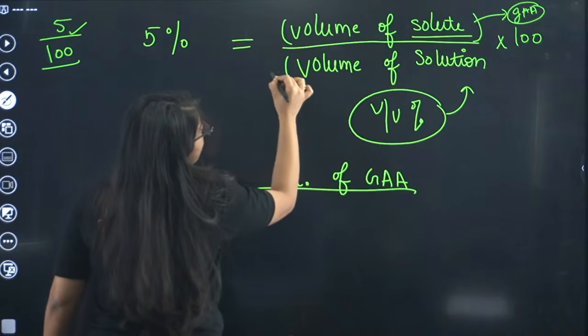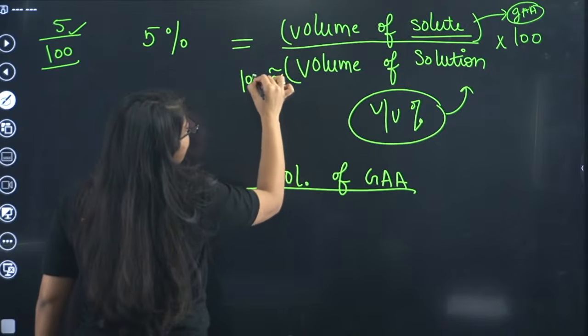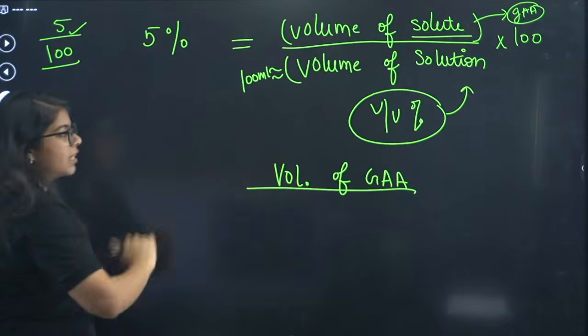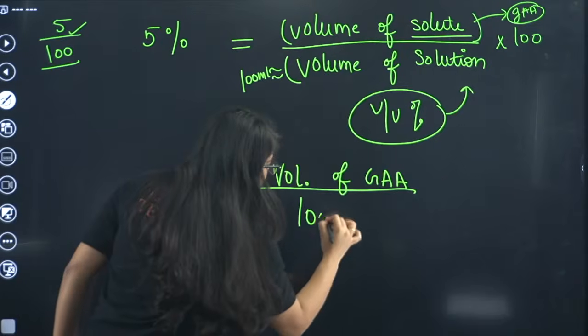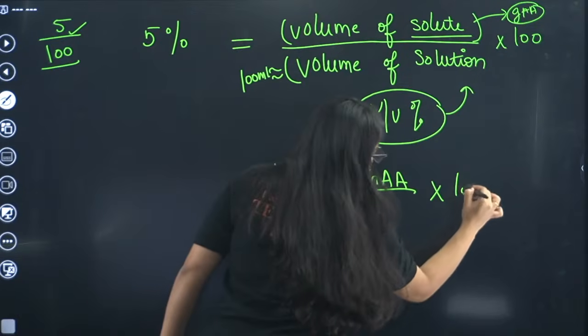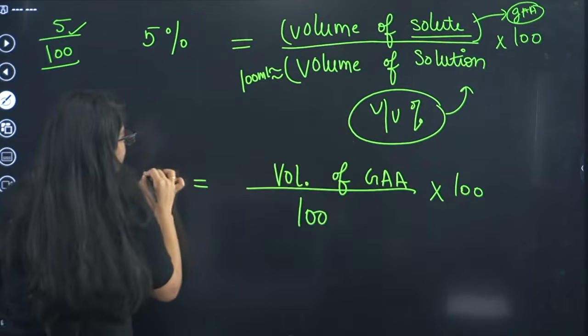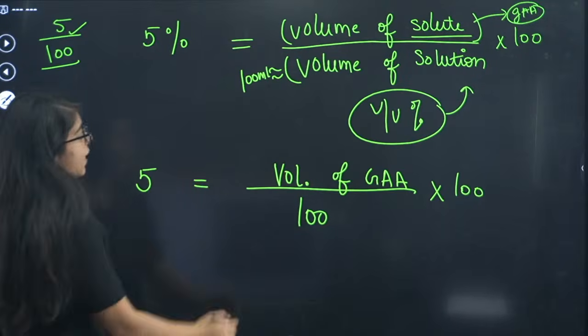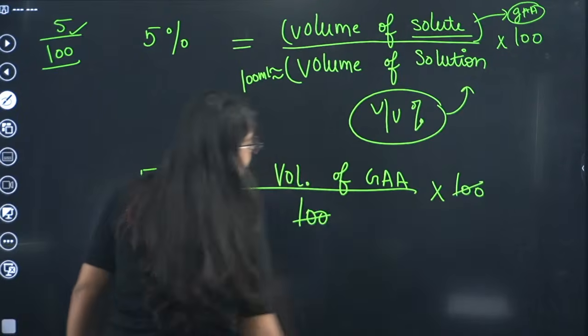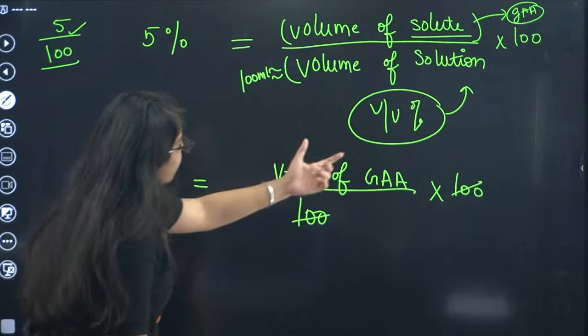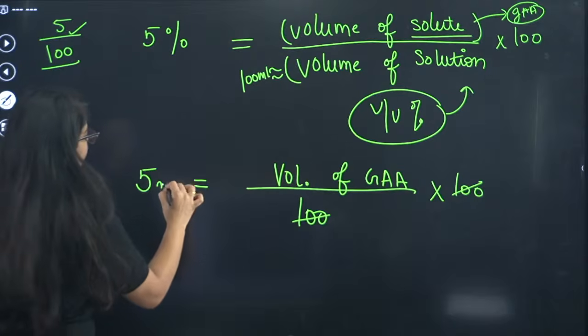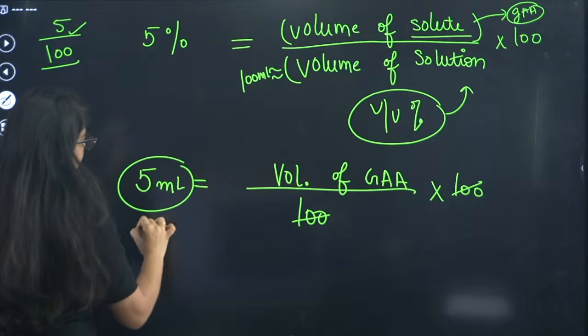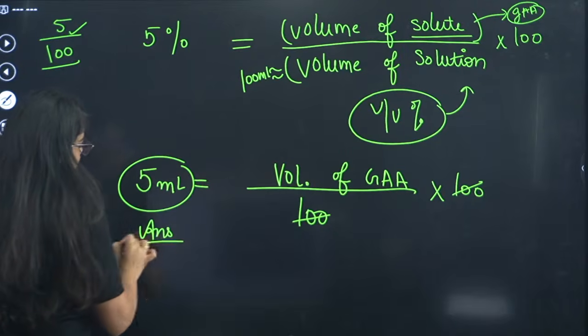Now for this solution, we assume that we take 100 ml whenever nothing is given. So it is 100 into 100 and equals 5, right? That is clear. So this 100 and 100 cancel out. The volume of glacial acetic acid comes out to be 5 ml, and this is your answer.